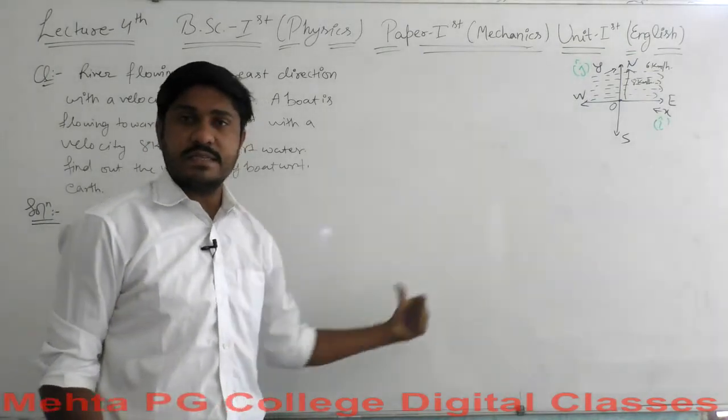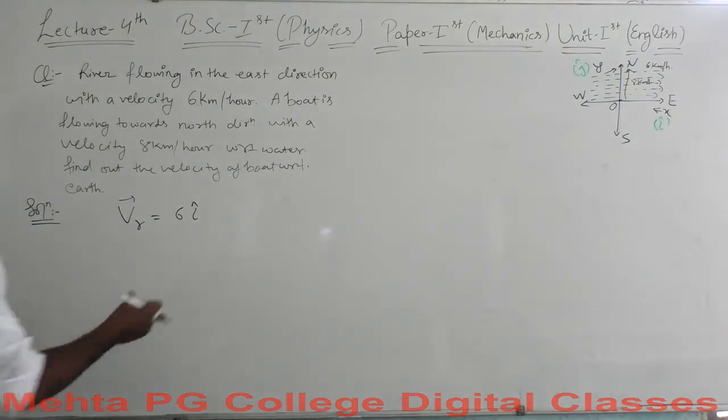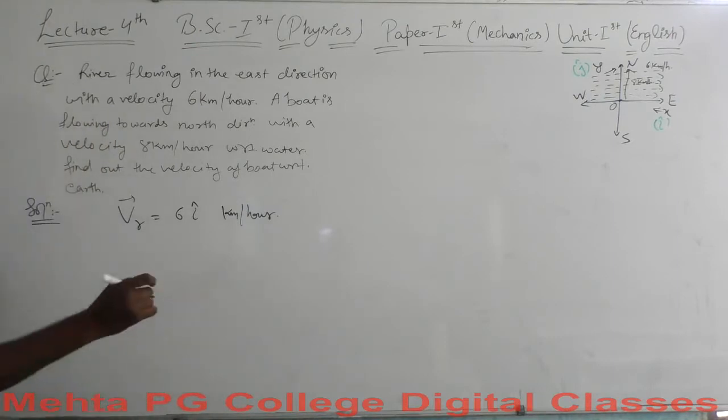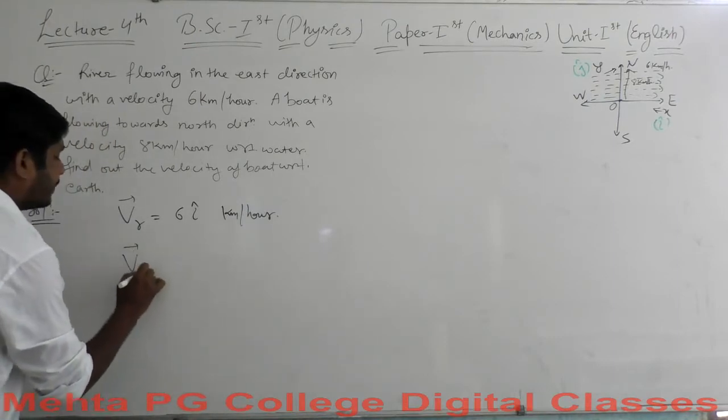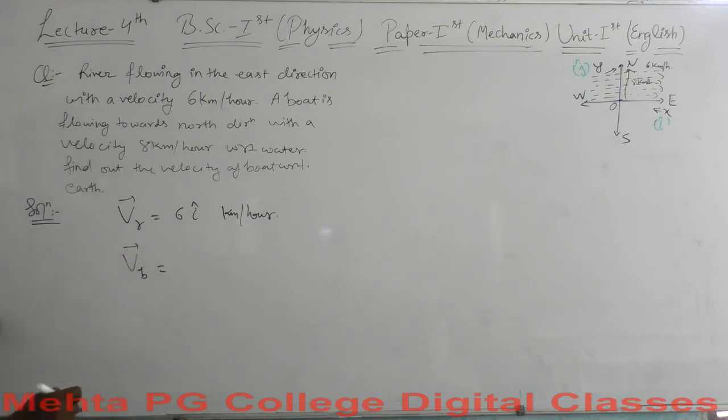And the velocity of the boat, VB for reference, with respect to water, must be 8 j cap kilometer per hour.